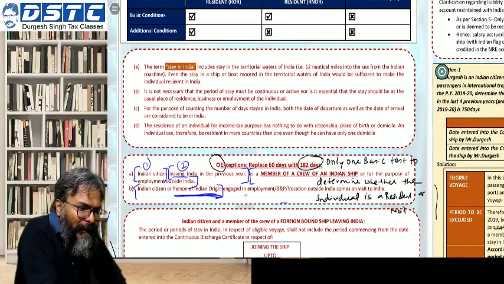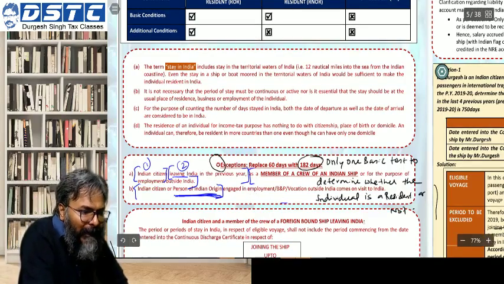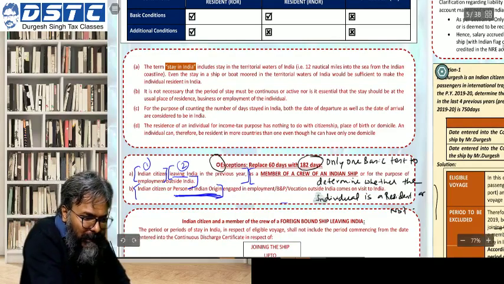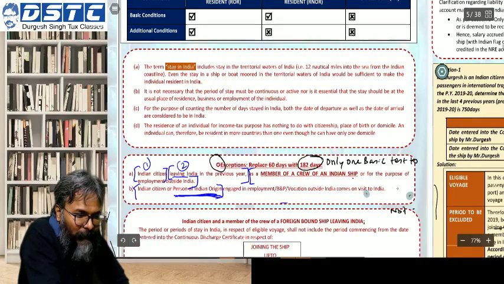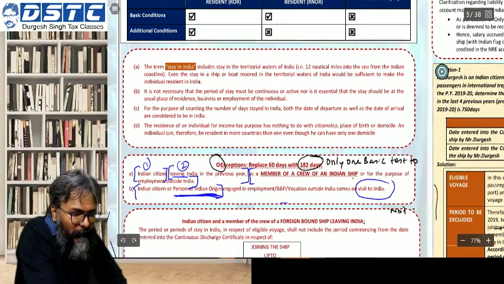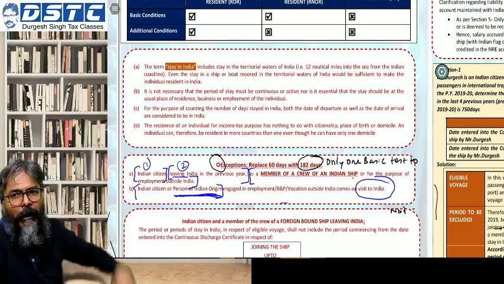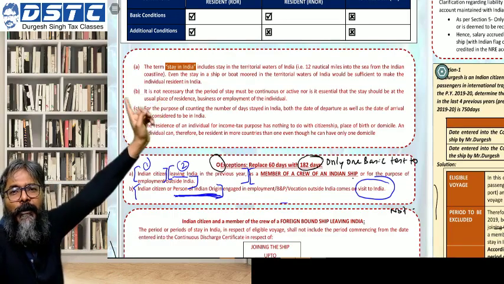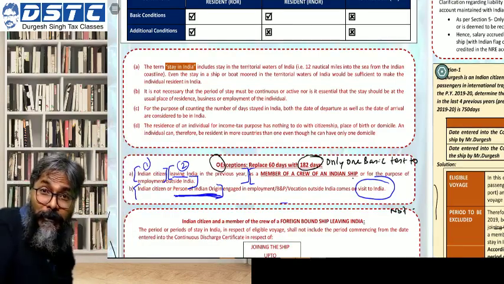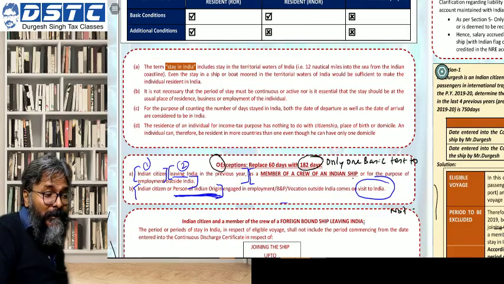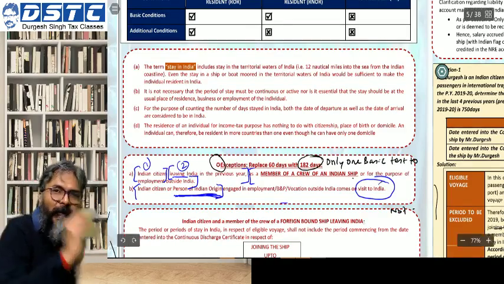Now why are you coming to India? For visit purpose. Can you see that, students? This is a very important word. You are coming to India. This is how the MCQ question will be asked, students. You have to be very careful. You are coming to India for what purpose? Visit purpose. Now what are you doing outside India? What are you doing in that foreign country? You are in employment, or you may have started your business also. You have progressed, isn't it? And you are now coming to India for visit purpose.